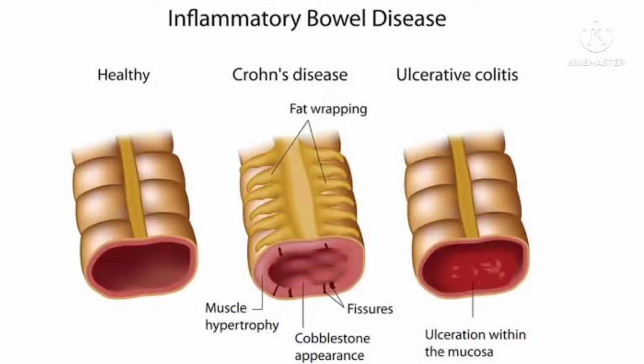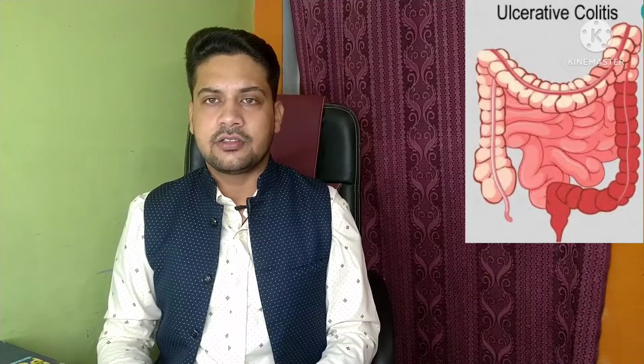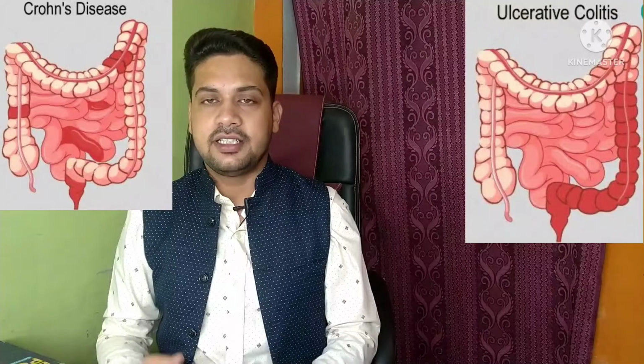Today we will discuss the topic of inflammatory bowel disease. Inflammatory bowel disease has two types: first is ulcerative colitis and second is Crohn's disease. These patients suffer from severe infection of the intestine, of the large intestine, and sometimes it may involve the whole GIT in Crohn's disease.